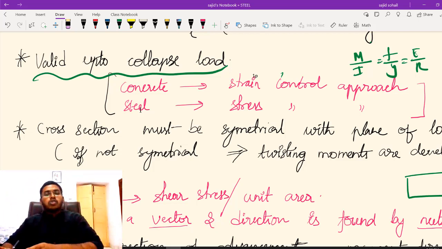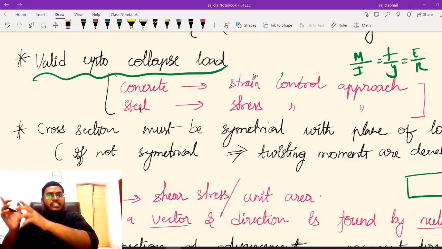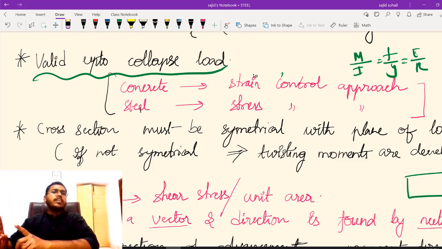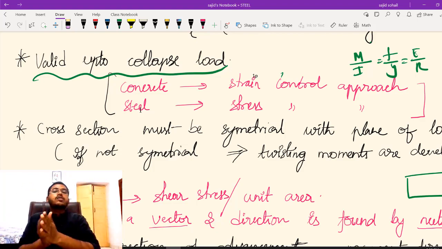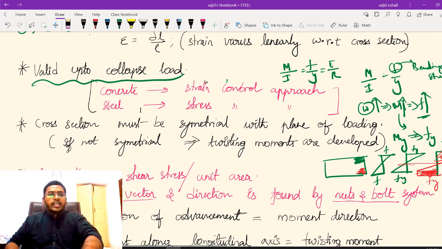Okay, we'll study that also maybe in the next module, how many plastic hinges should be developed in the body. Everything I will teach you in a wonderful way and you will never make a mistake. But first let us see these concepts. Okay, so let us see the third point.